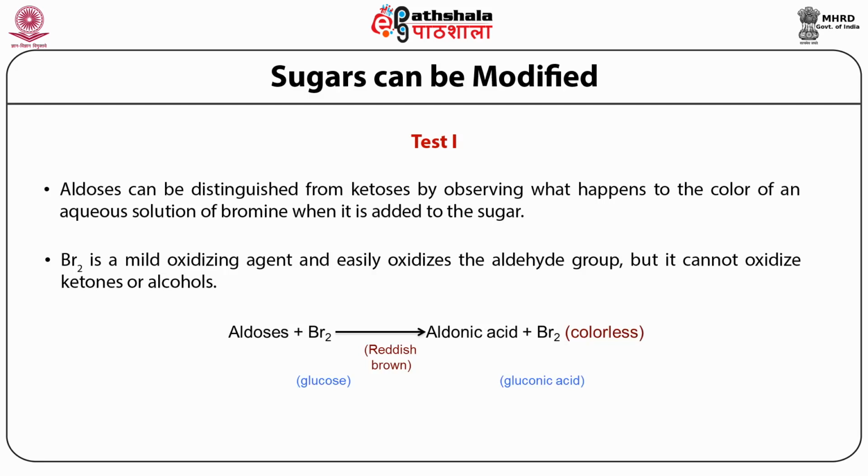becomes colorless, while the aldose sugar, if it is a glucose, is converted to aldonic acid. So glucose will be converted to gluconic acid. So you can monitor the disappearance of the reddish brown color in this test. And if the color of the aqueous solution of bromine disappears and it becomes colorless, then you know that your tube contained an aldose.